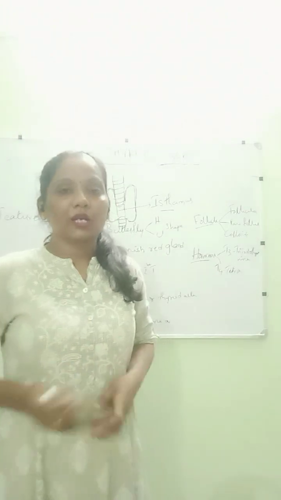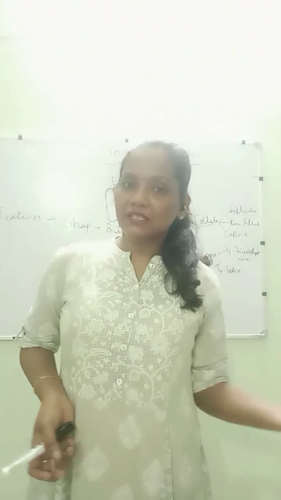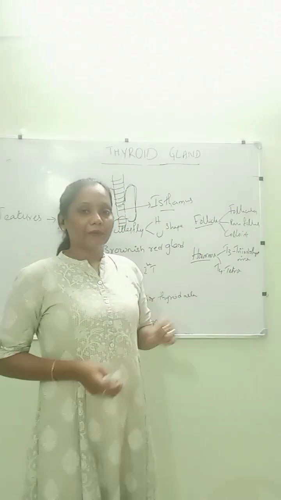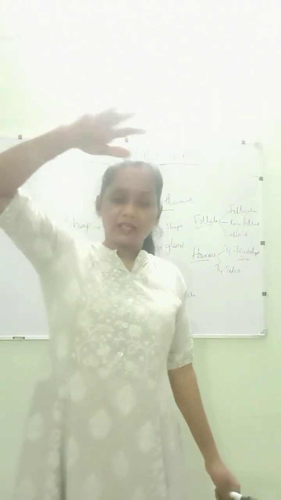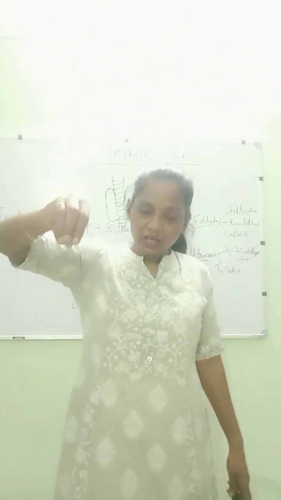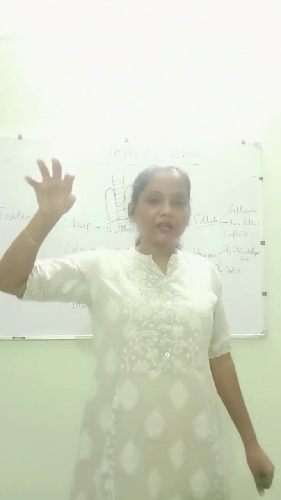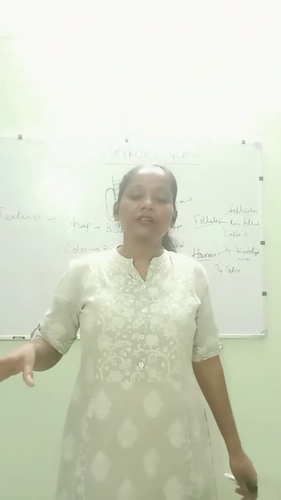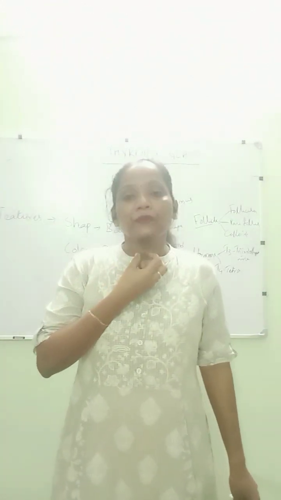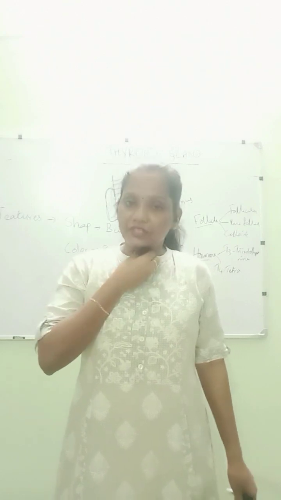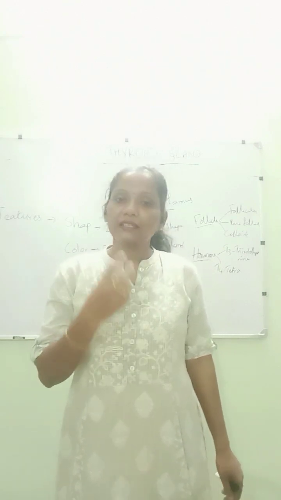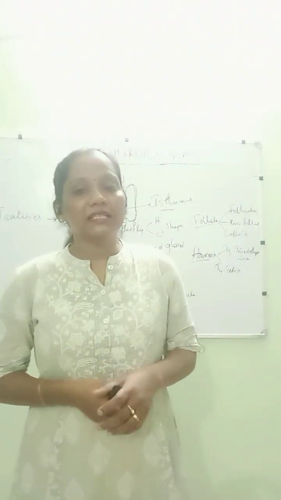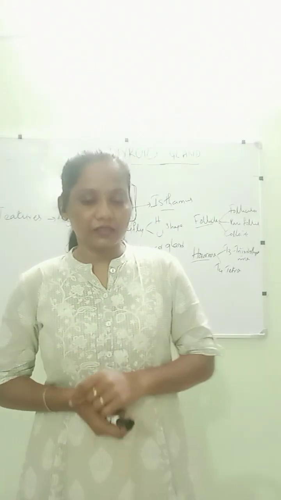It is releasing, importantly, two hormones, that is called T3 and T4. Usually the pituitary gland releases thyrotropin releasing hormone, and then it releases thyroid stimulating hormone. From thyroid stimulating hormone, it reaches the colloids and the tissues, and it stimulates the thyroid tissue to release T3 and T4, and it also releases calcitonin, which I will discuss later.